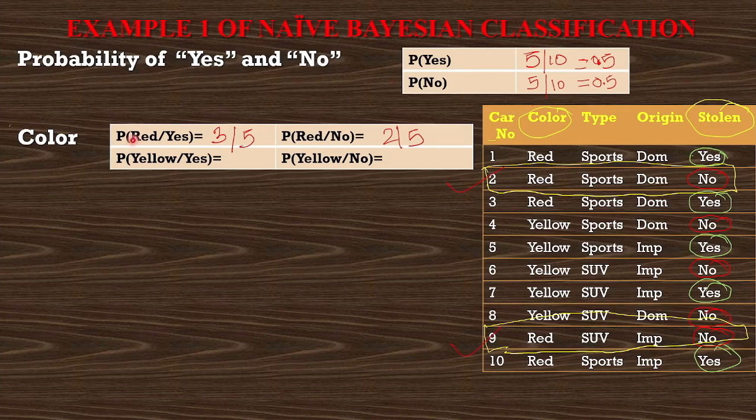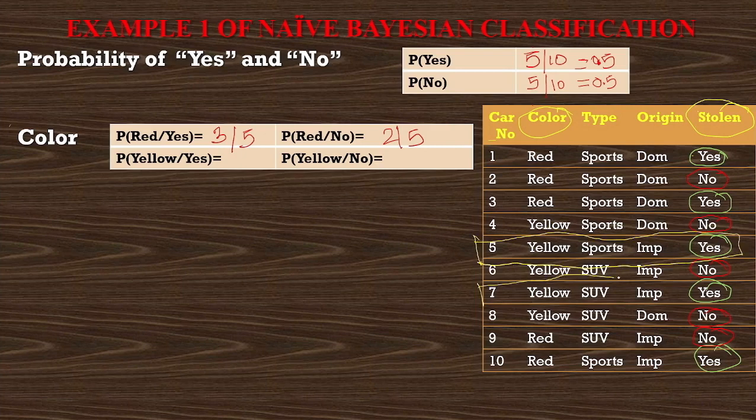Now we have to find the probability of yellow color cars which are stolen and not stolen. Same way, just check the color and stolen again. So color should be yellow and the value inside stolen should be yes. So one record is this, it is yellow and stolen. Then second is this, yellow and stolen. So there are 2 entries. So probability of yellow by S is 2 by 5. There are 5 yes in the stolen. Out of those 5 yes, only 2 yes are having yellow color. So 2 yellow color cars are stolen.